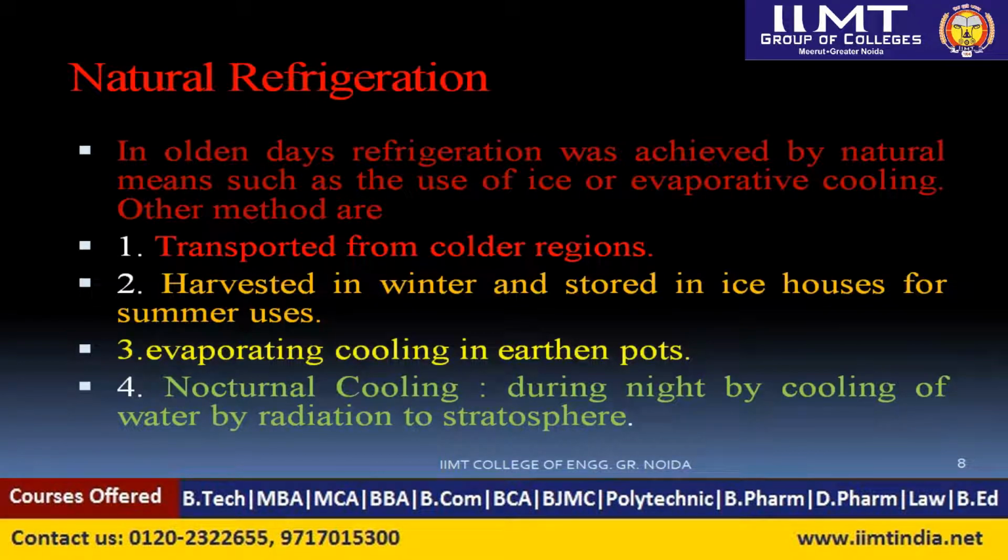But here we are not giving any input work or any input power. It happens naturally, with the help of the earthen pot only. So this is an example of a natural refrigeration system. One is the ice we can transport from the colder region and use where it is summer. Third is the evaporative cooling in the earthen pot, like we discussed.